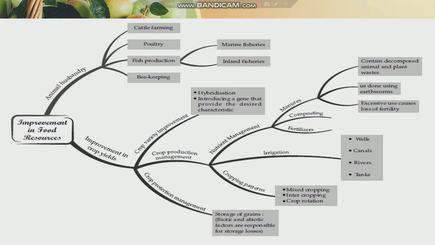And the second, crop production management, how to increase the produce from the crops, under which we will be discussing in detail how to maintain the nutrients, irrigation and the different cropping patterns. And third, we will be discussing crop protection management. Once we have increased the produce, it is our responsibility and duty to protect them, that is to store them safely. Under that we will be discussing the various biotic and abiotic factors